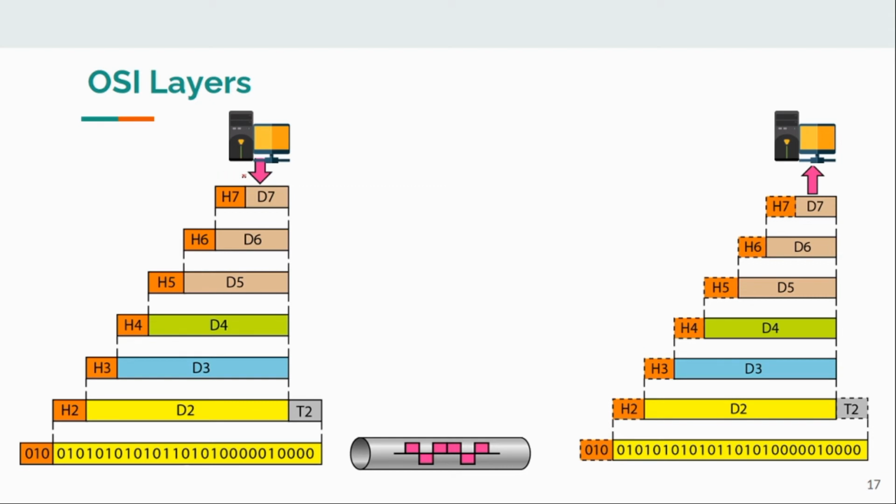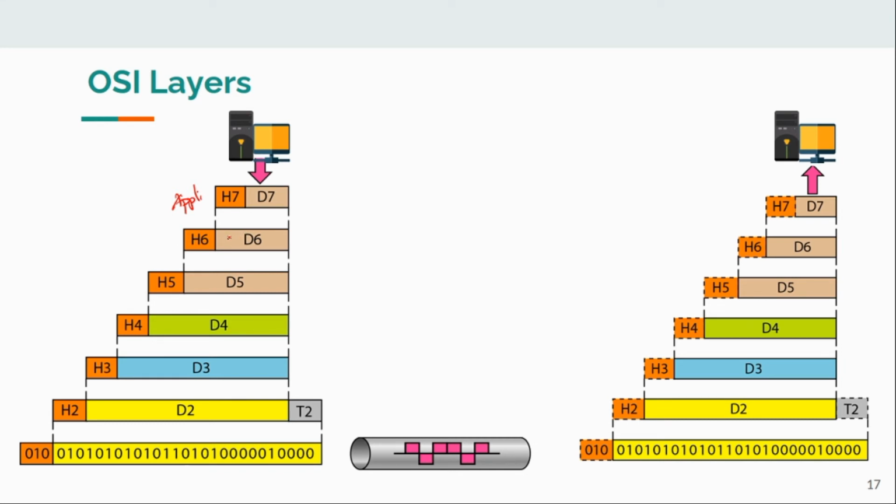All the protocols are implemented, as I have already told, by using some overhead information which is called header. First, the data to be sent to this PC is added with the 7th layer header or application layer header, and it will be given to presentation layer.